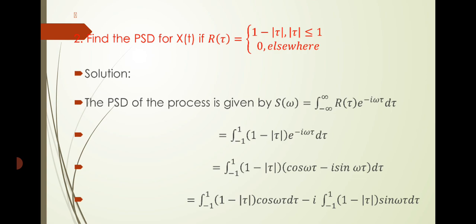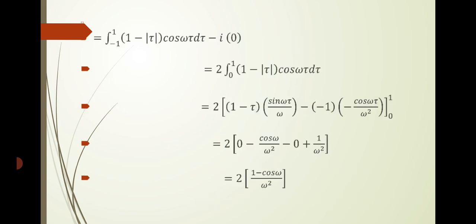In the next step, you just split it into two terms. One is an even function and the other one, sin omega tau, is an odd function. For an odd function in the interval minus infinity to infinity, the integral should be equal to 0. Therefore, the second term should be 0.